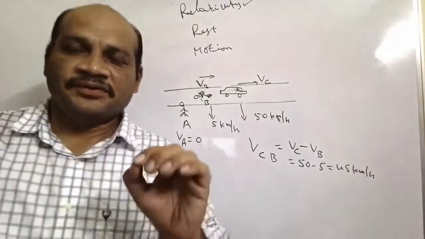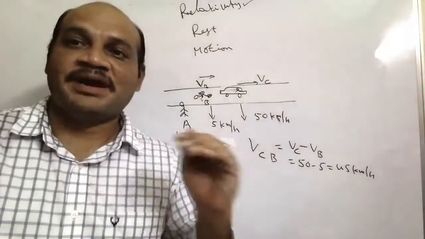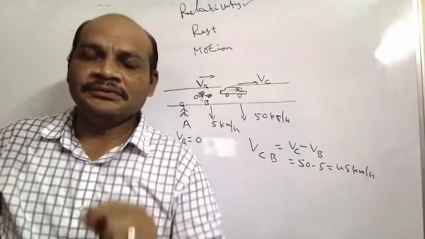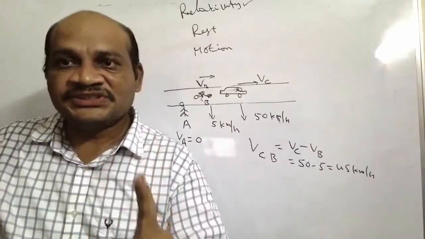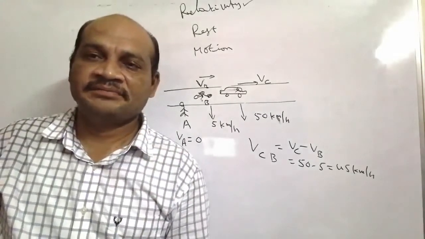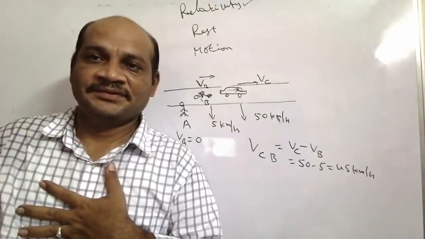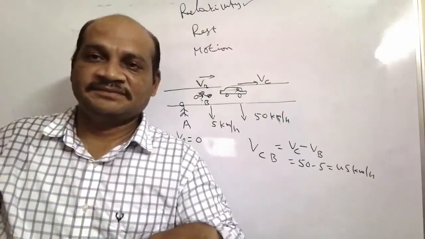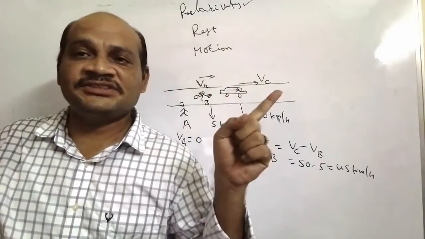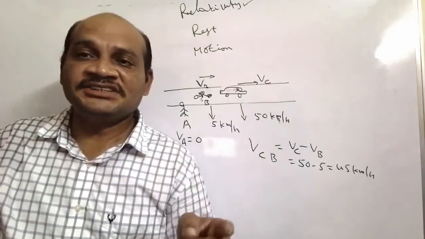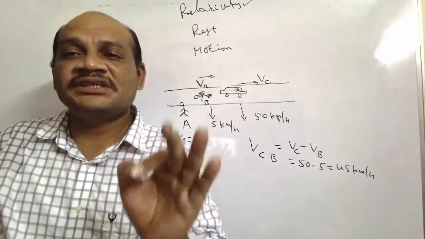I will explain another example in a simple manner. You know what our speed is with respect to the sun and other stars? Actually, we are on the earth's surface. Our speed with respect to the sun and galaxies is 1,07,000 kilometers per hour.